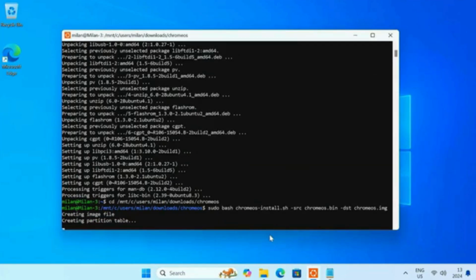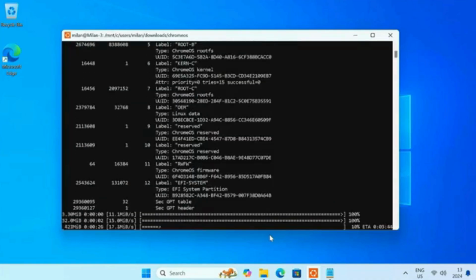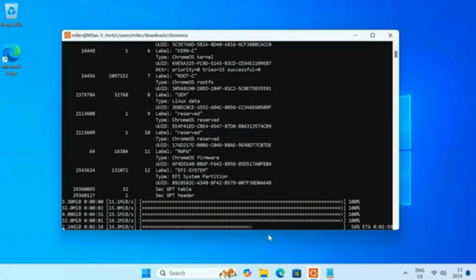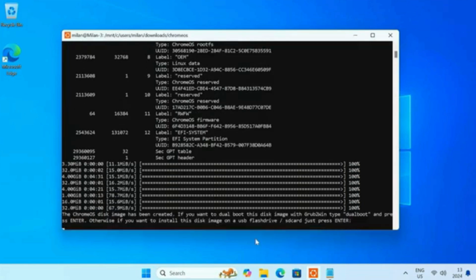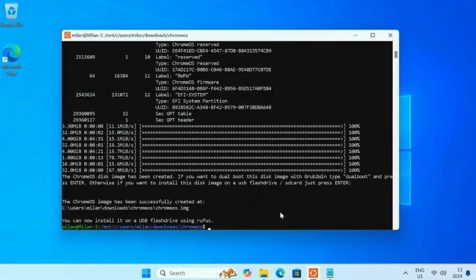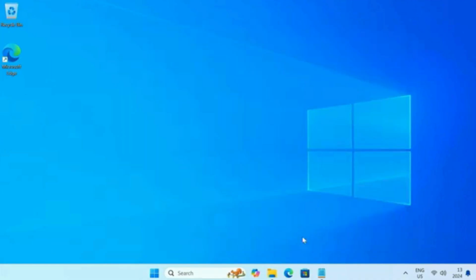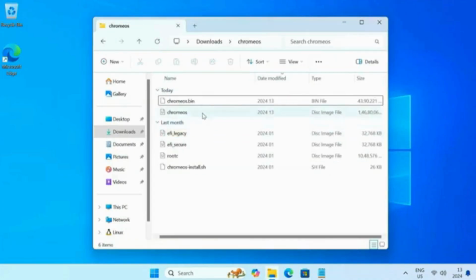This process can take some time, around 10 to 15 minutes depending on your hard drive speed, so please wait. After the process is finished, hit enter and exit the Ubuntu terminal. The ChromeOS disk image file is stored in the same ChromeOS folder.